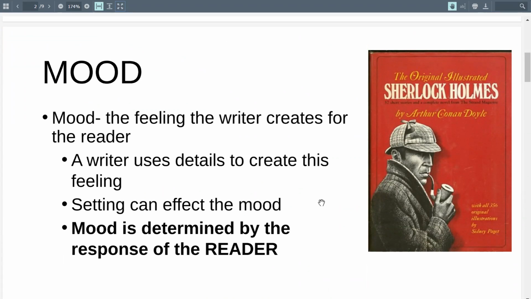Mood is a feeling the writer creates for the reader. So as you read a text, watch a movie, watch a show, whatever, the mood is what you feel as you consume that content, right?